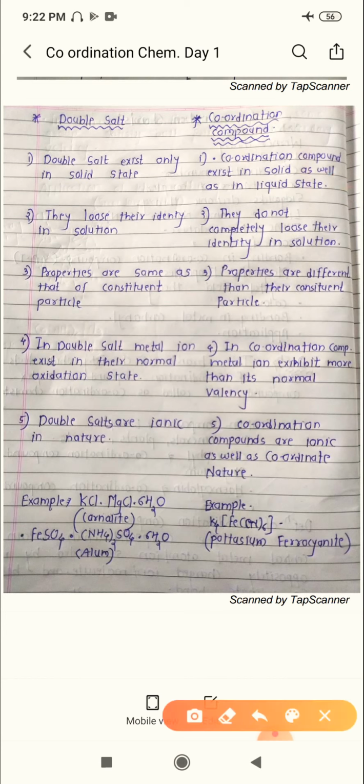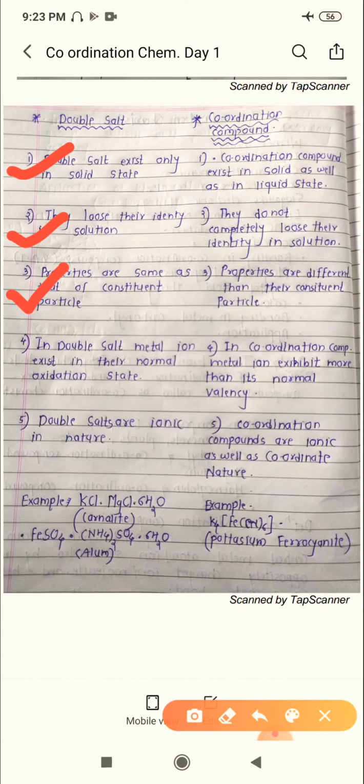This is the first point we can say. Now let's talk about the second point of the double salt. When we dissolve that double salt in water, it loses its identity in the solution. That is the second property. Then third, the double salt properties are the same as that of the constituent particles.